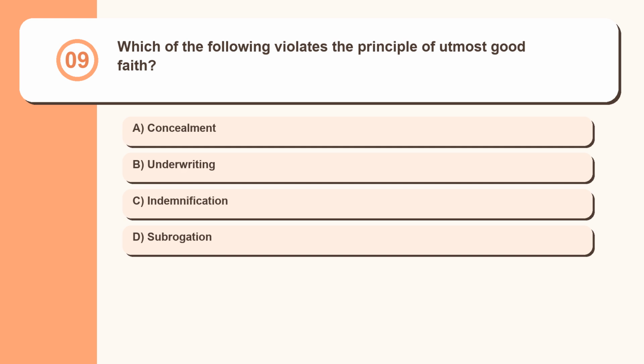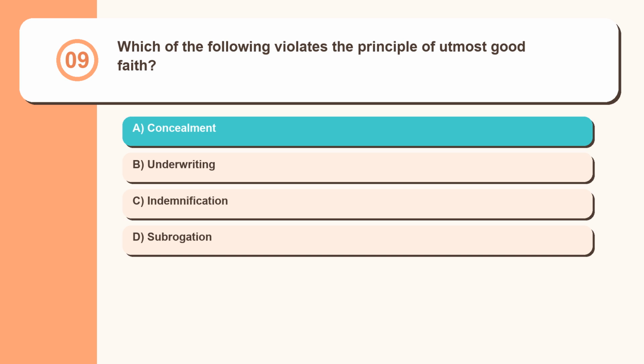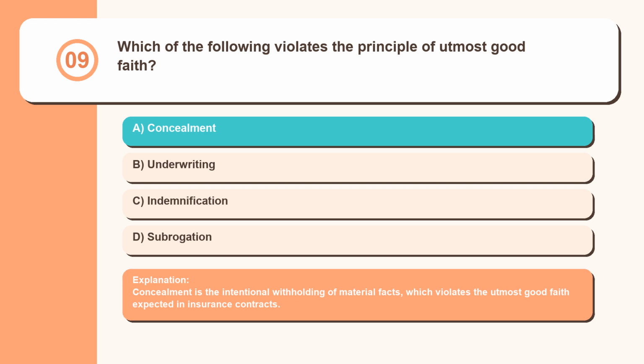Question 9. Which of the following violates the principle of utmost good faith? Concealment, underwriting, indemnification, subrogation. Concealment is the intentional withholding of material facts, which violates the utmost good faith expected in insurance contracts.